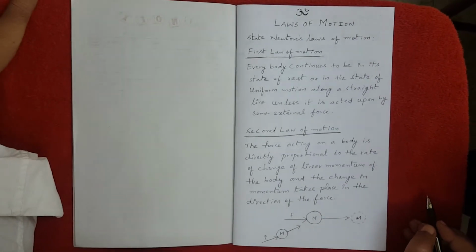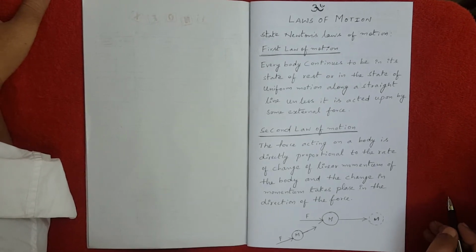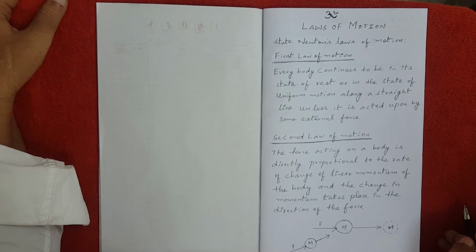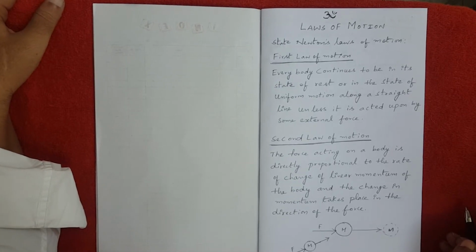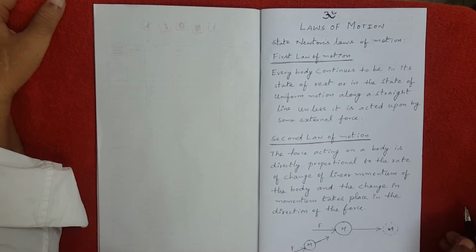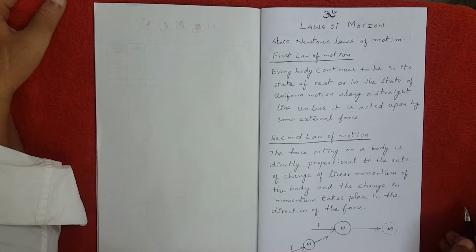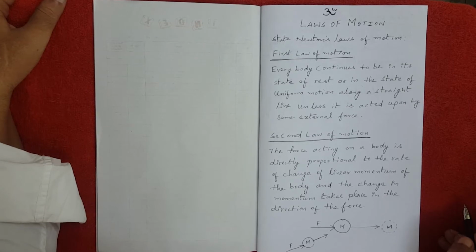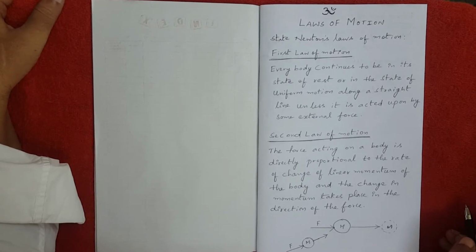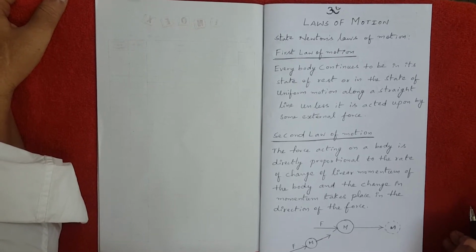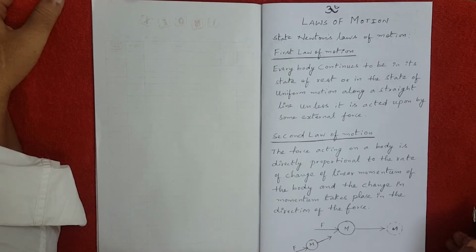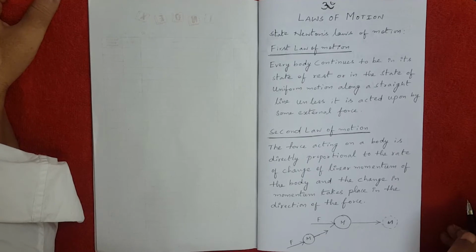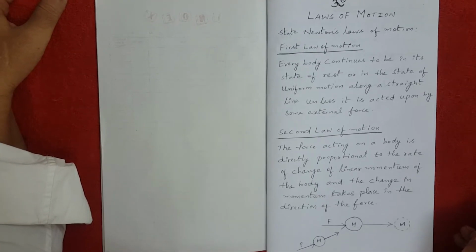Now, today we are going to learn about laws of motion. This is one of the important topics in 10th class physics, and in this topic we are going to discuss and state Newton's laws of motion. Newton stated three important laws of motion, that is first law of motion, second law of motion and third law of motion, commonly called Newton's laws of motion.